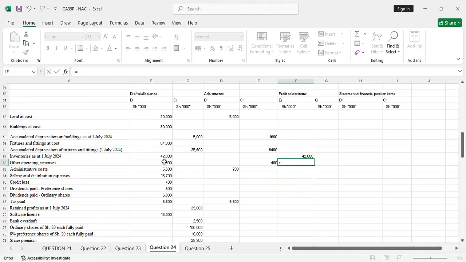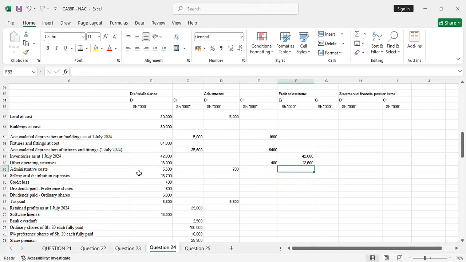So you say equals to this 13,000, but there was an adjustment. When you look at the adjustment, it's on the credit side. So you subtract, it reduces that amount. So you subtract 400. Yeah, that was the prepayment. You have to deduct that prepayment.